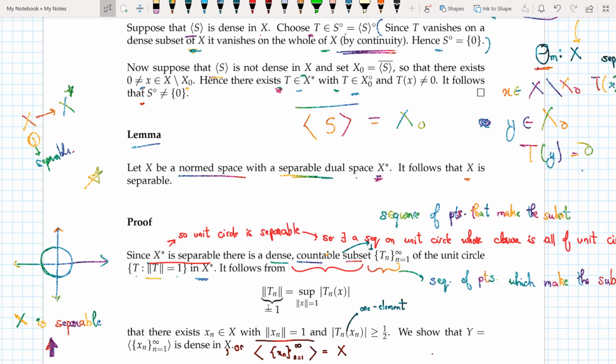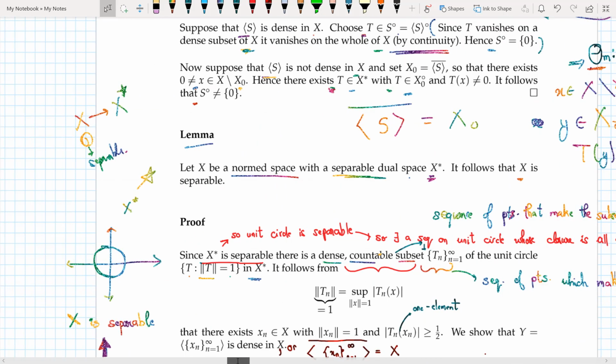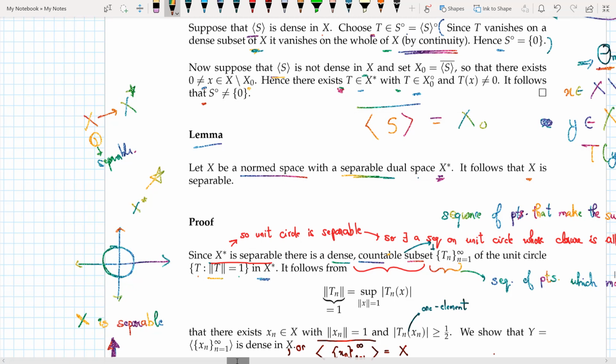Now the theorem says that since X star is separable, we know from the previous theorem that closed subsets of a separable space are themselves separable. So if I consider the unit circle, that's a closed subset. So this itself is separable, which implies there is a dense countable subset of the unit circle.